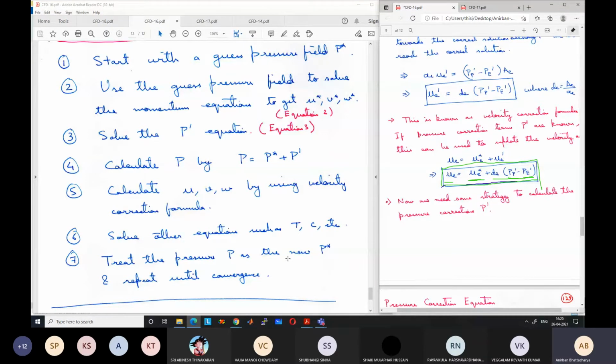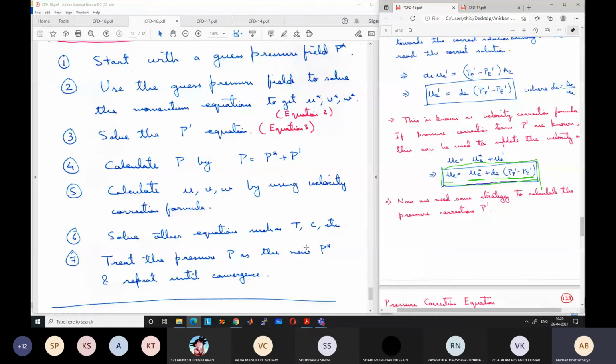Like if I have the energy equation where we have the convective term, where we need the U velocity, because you have a term rho U Cp T. So there also you need U. So we will use this U for solving the energy equation or concentration equation, any other equation, turbulence equation. Once everything is done, one iteration is complete.